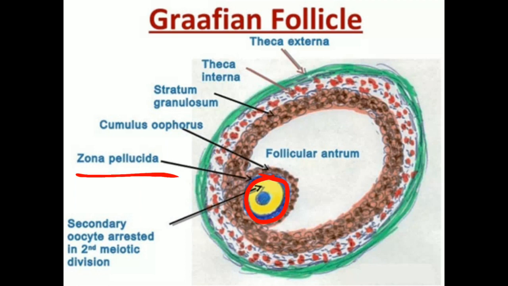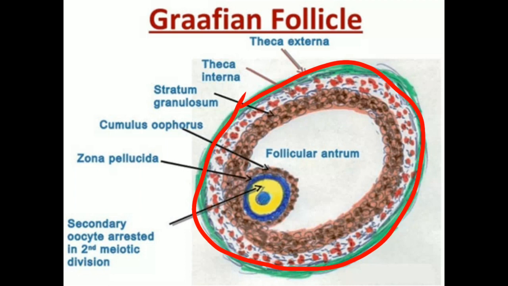See here, this secondary oocyte is surrounded by a non-cellular layer called zona pellucida, which is secreted by the vitelline membrane of the secondary oocyte. So the cell membrane of the oocyte is called the vitelline membrane, and this vitelline membrane secretes a layer called zona pellucida.